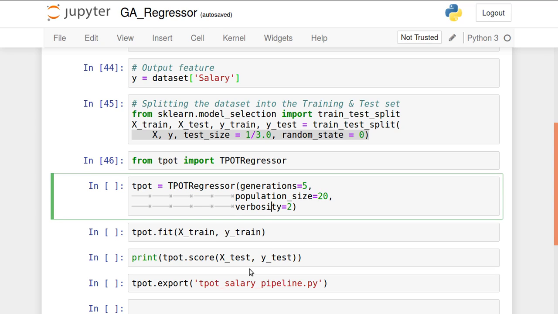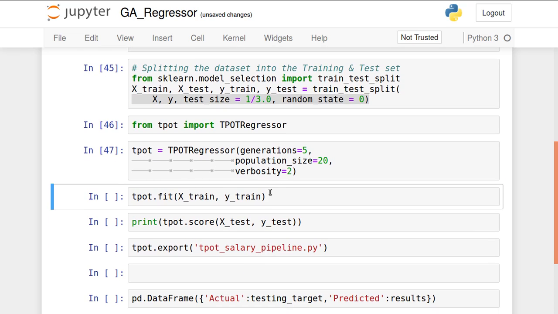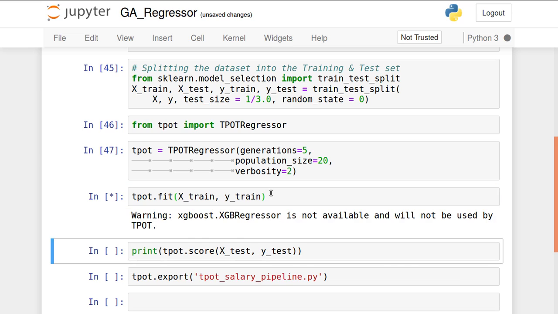So let's see, I am creating a very small TPOT pipeline here. Generations are 5 only, population size is 20. Let's run this. Okay, so the object is created. Now I'm going to train the algorithm with the given data, and then all the generations will find the classes best suited for the regression algorithm. Let's run this.